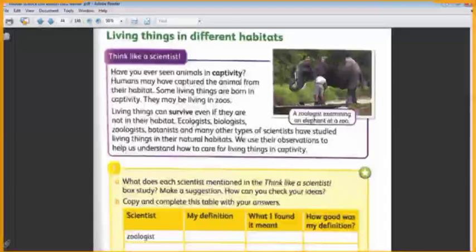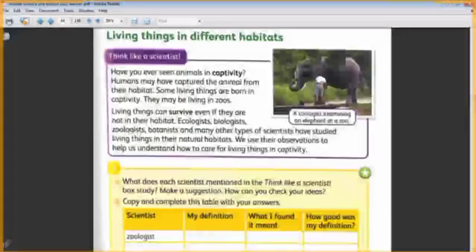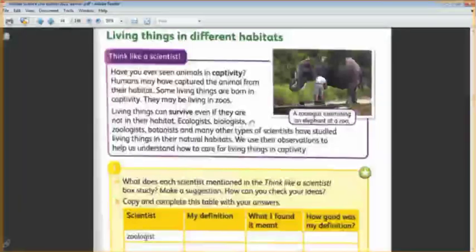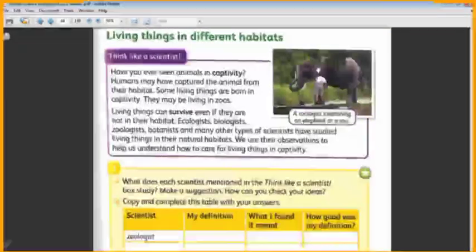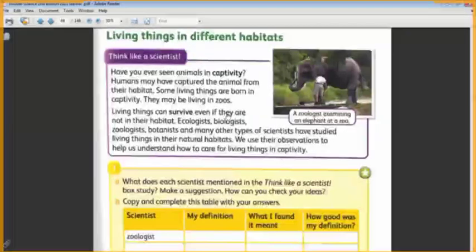Like the ecologists and biologists and zoologists and botanists. They are scientists who study living things in their natural habitat. So they know what the food for this animal is, and what good conditions the animal must have to live easily. They know everything about this animal and its habitat and the environment it lives in. So we have these four scientists. Do you know the meaning of these scientists or their study?